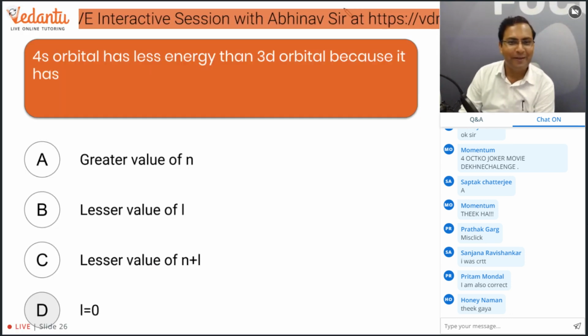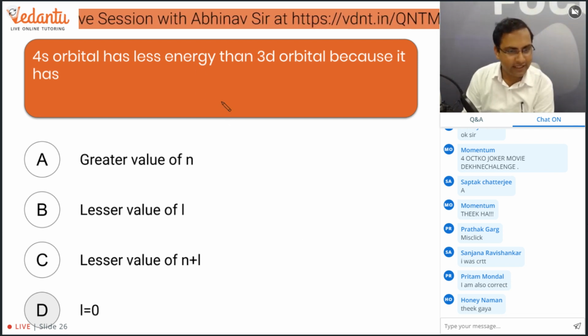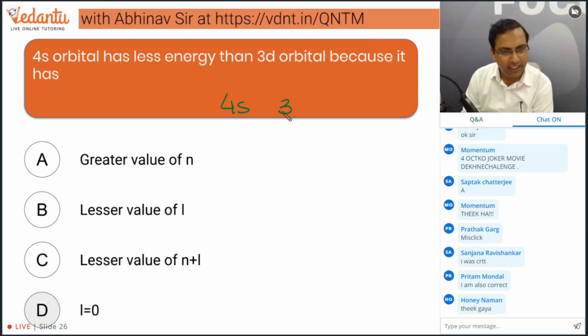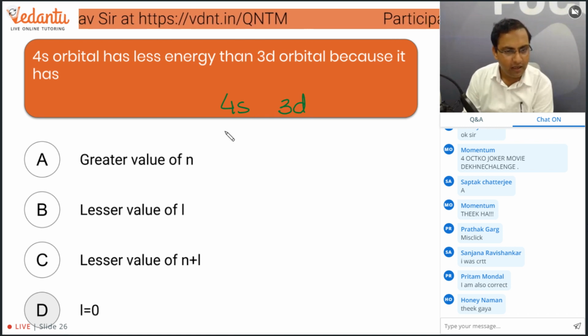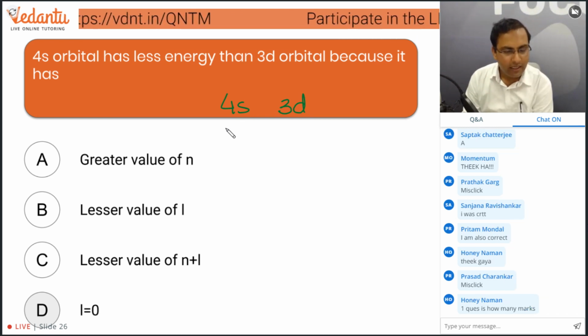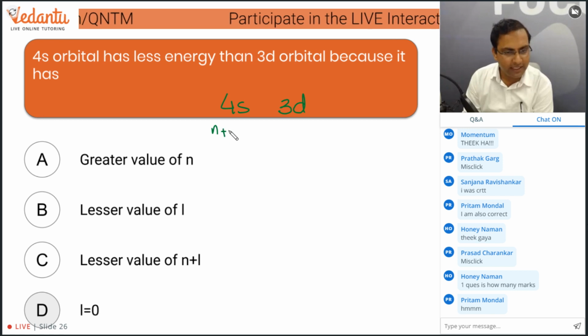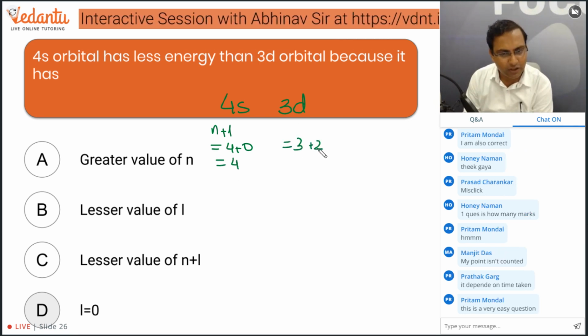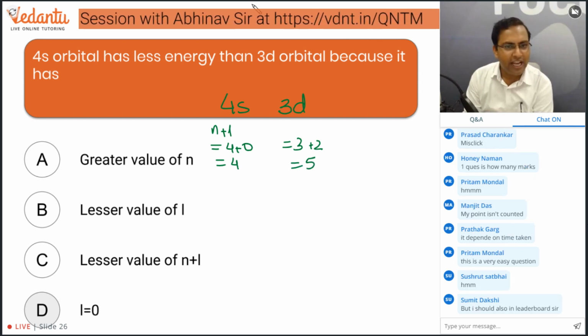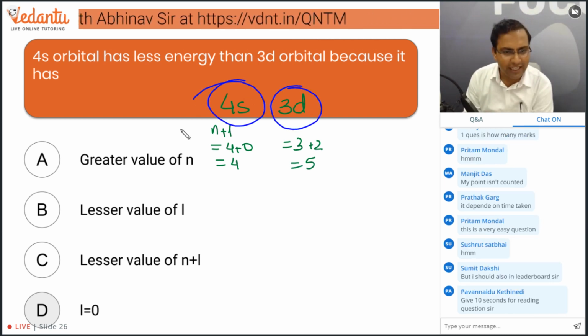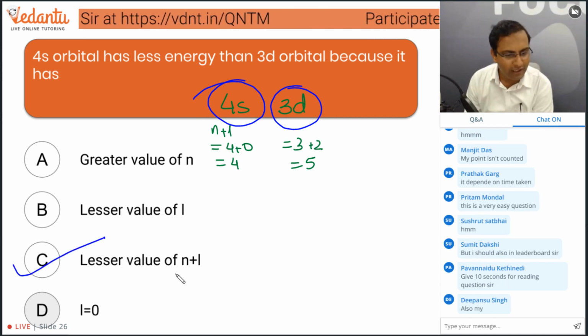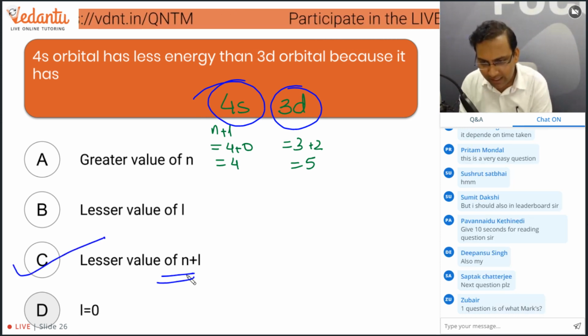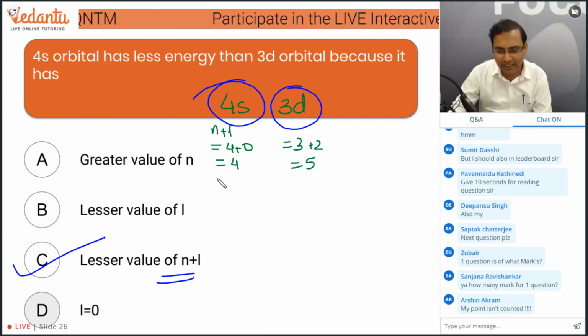Okay. So the energy of 4s is less than 3d. We just saw this, both of them. Let's see what is the value of n plus l. The value of n plus l for 4s is what? 4 plus 0, that is 4. And for 3d, the value of n plus l is 3 plus 2, and that is equal to 5. So the n plus l value of 3d is greater than that of 4s. So 4s has the lesser value of n plus l. Okay, so this is what we get.